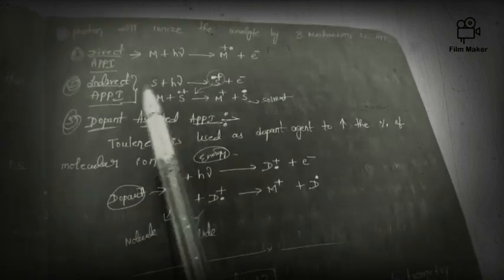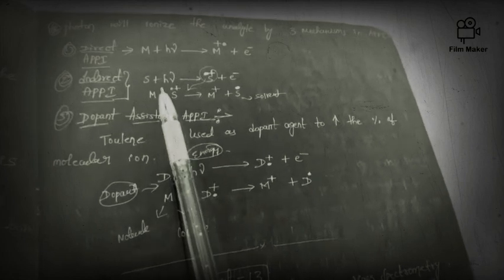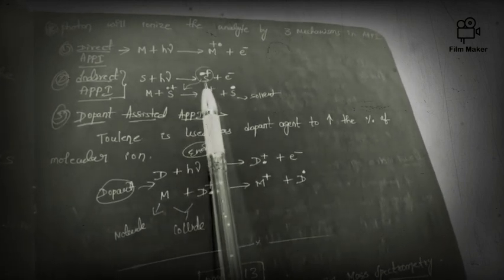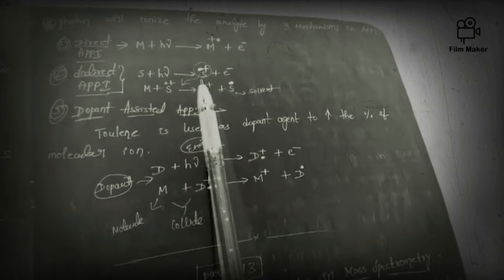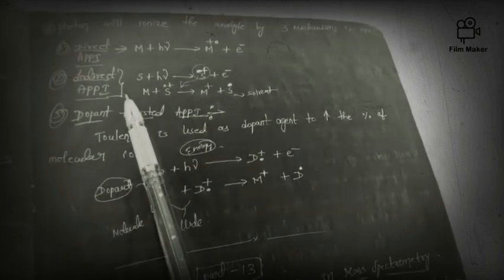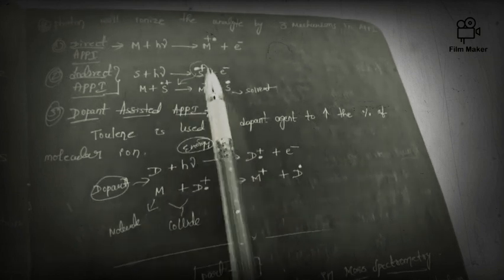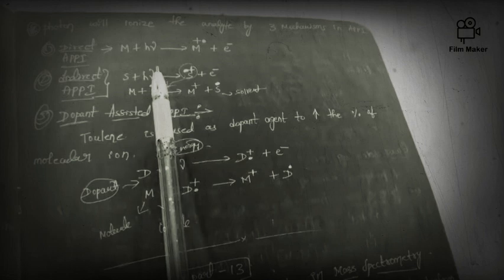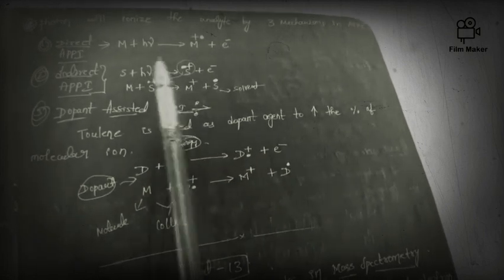Next, indirect atmospheric pressure photoionization. Here, first the solvent will interact with the photon and it will get converted into the radical cation, so indirect interaction will happen, unlike the direct method where the analyte interacts with the photon.